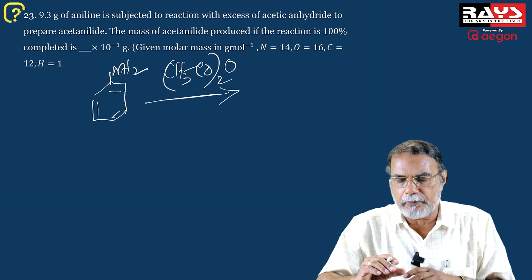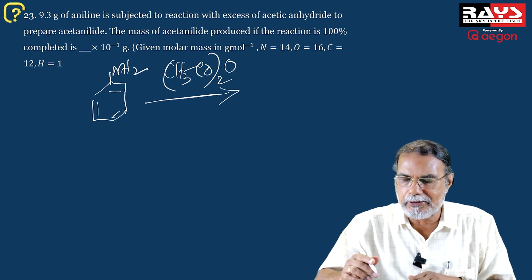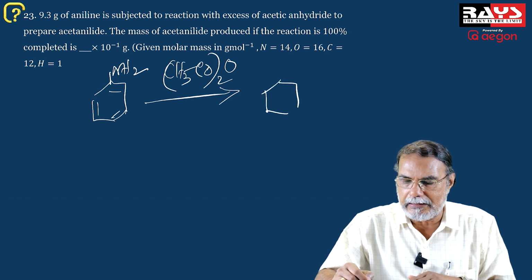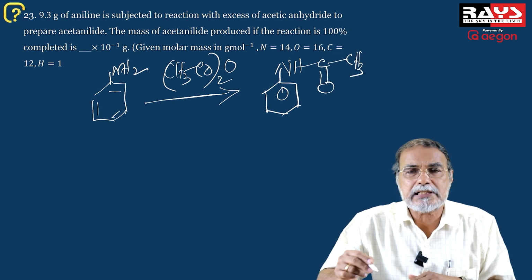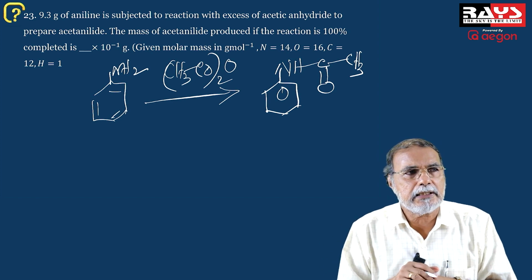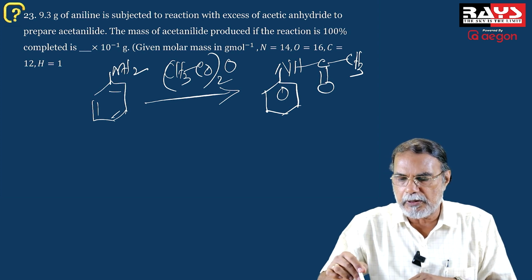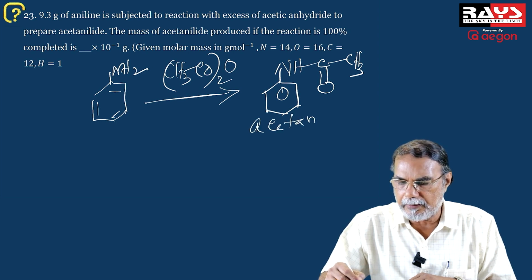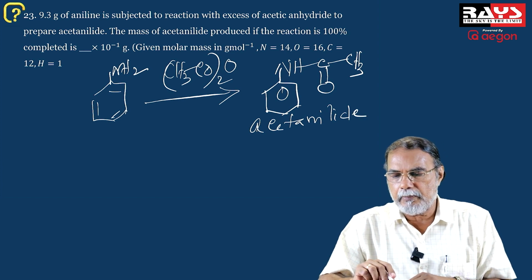So we have so many occasions of understanding this conversion, aniline to acetanilide. Acetanilide is NH, where one hydrogen is replaced by an acetyl group. You know acetic anhydride is an acetylating agent. Acetylating agent means a hydrogen is replaced by acetyl group. So in this case, one hydrogen is replaced by a CH3CO group, and this compound is acetanilide. A simple stoichiometry based question.